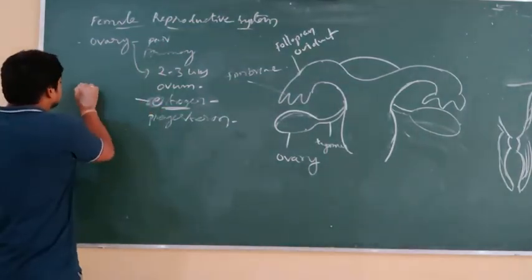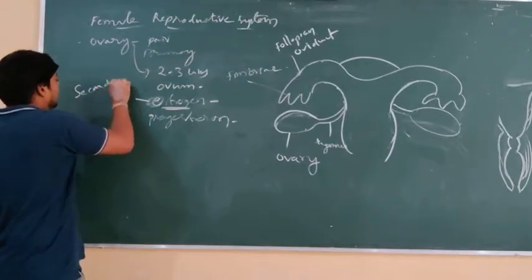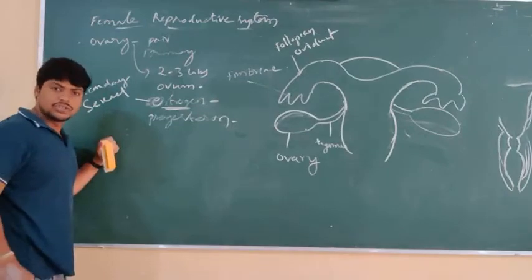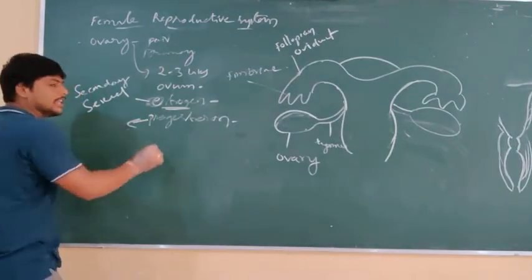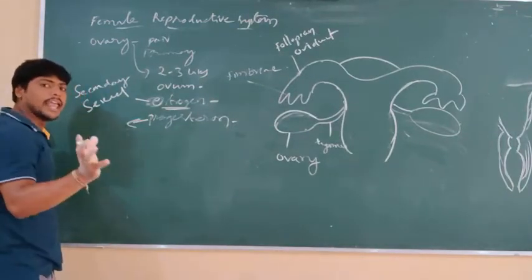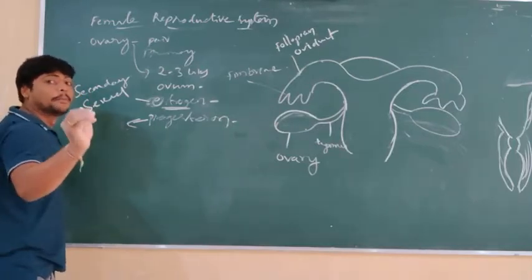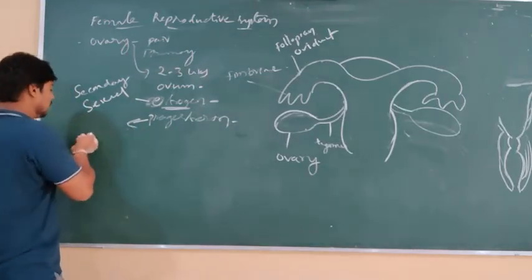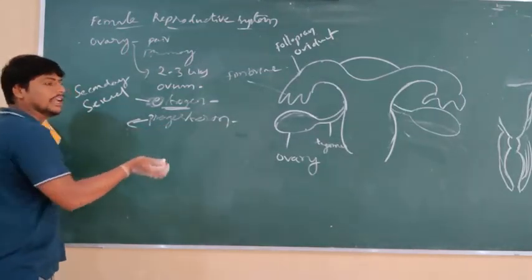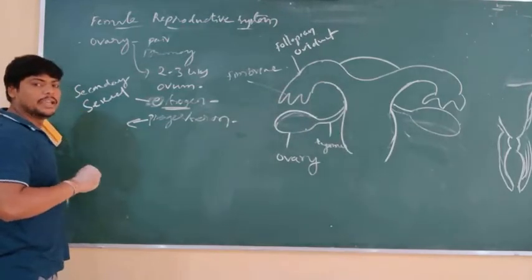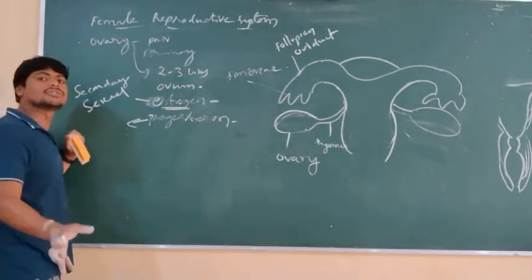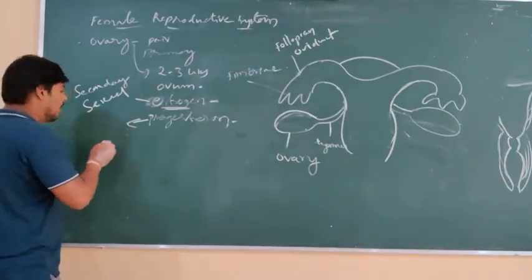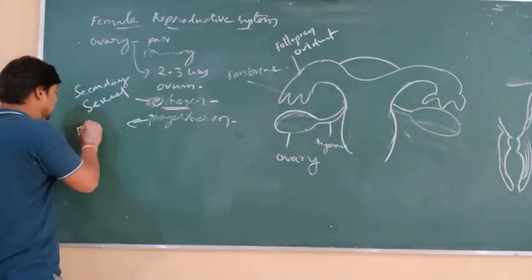It maintains secondary sexual characters. That is maintained by estrogen, and progesterone plays a key role in the maintenance of pregnancy after fertilization. This progesterone prevents feticide, meaning the fetus does not get destroyed. So it is under the control of the progesterone hormone. It maintains the pregnancy.